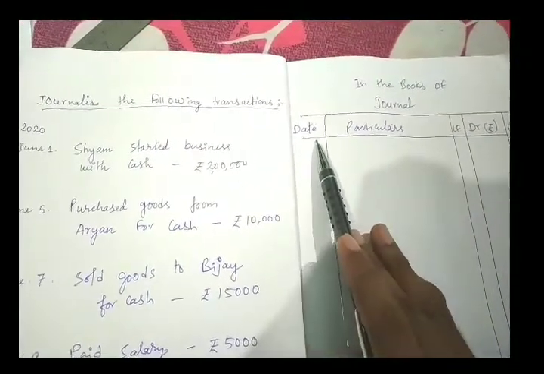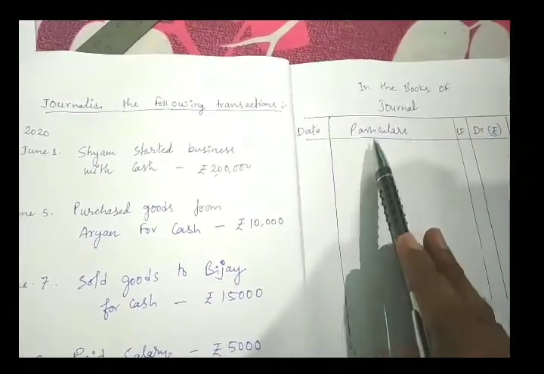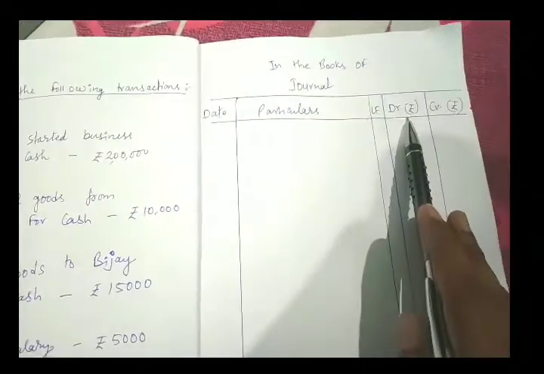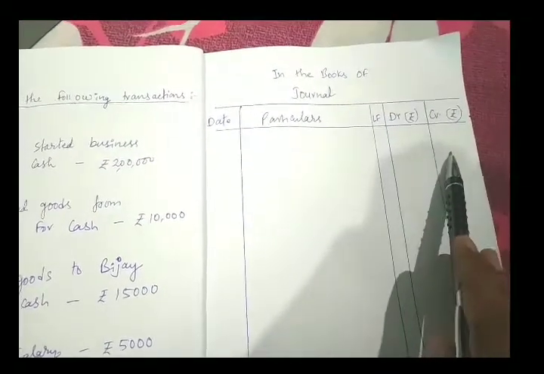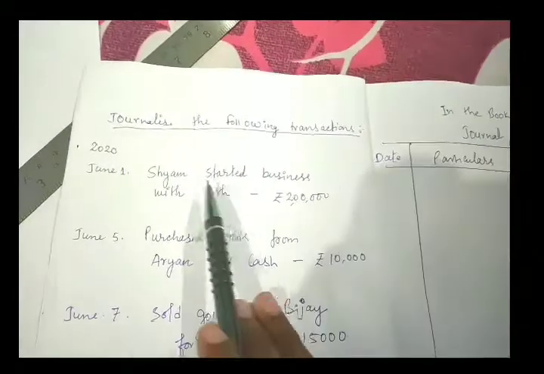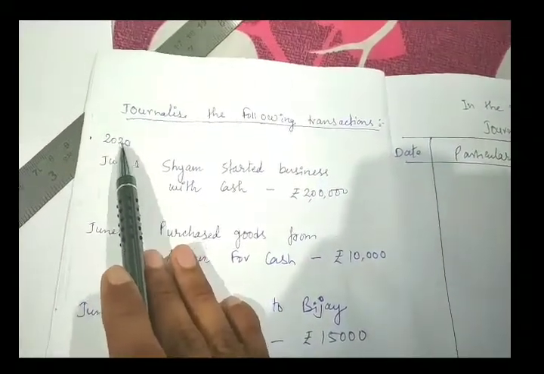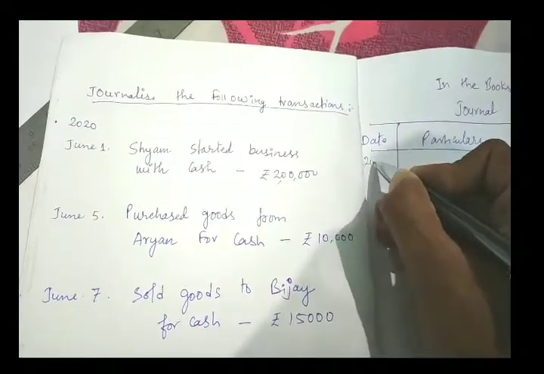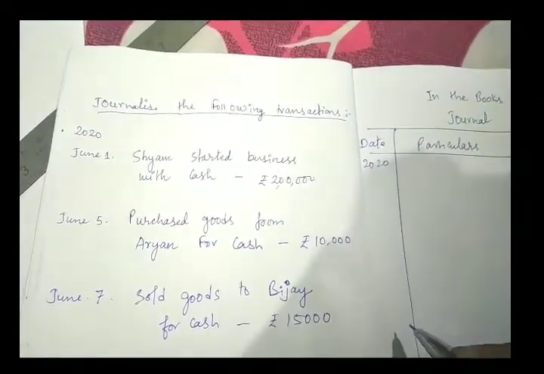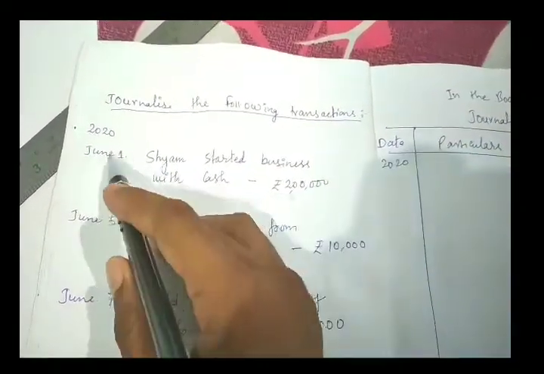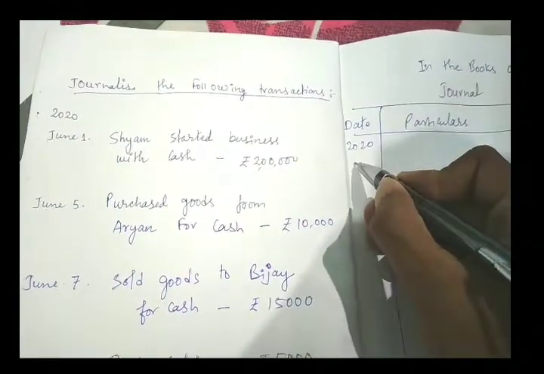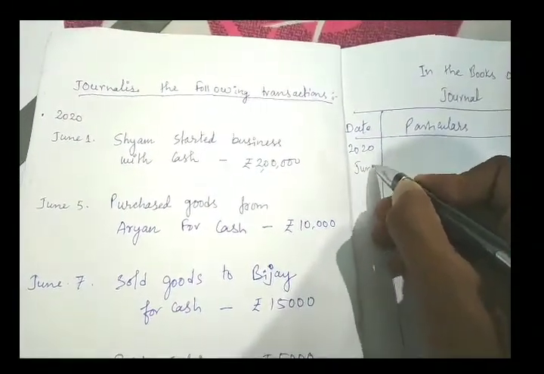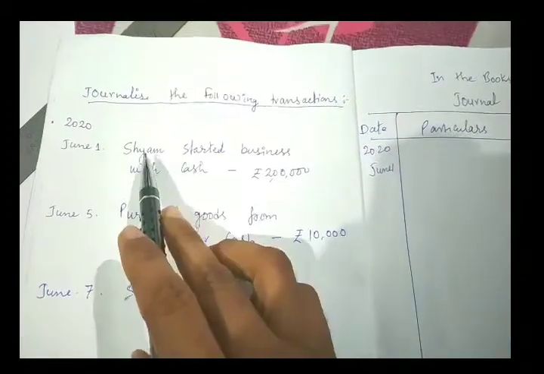So this is the format. Under date you will write the date, under particulars you will write the journal entry, and here the debit amount and credit amount will be written. The first question is in the year 2020, so first you will write 2020 here. No need to write the year in all the transactions, just write it once. Then the first transaction is June 1.